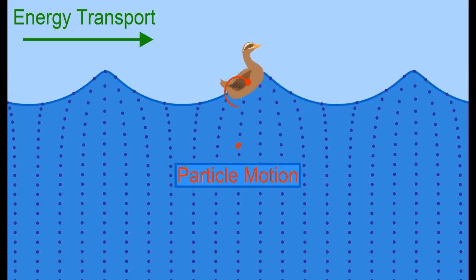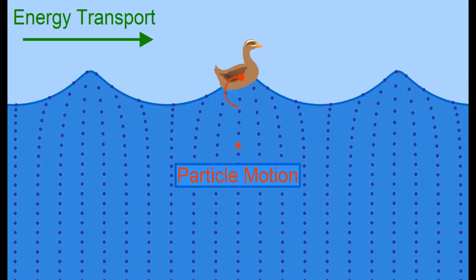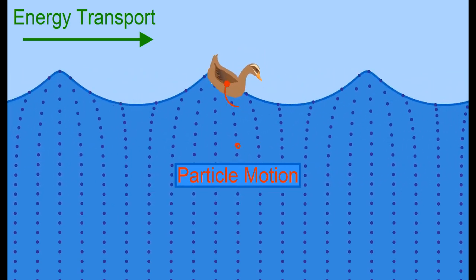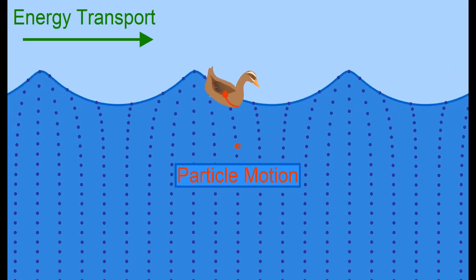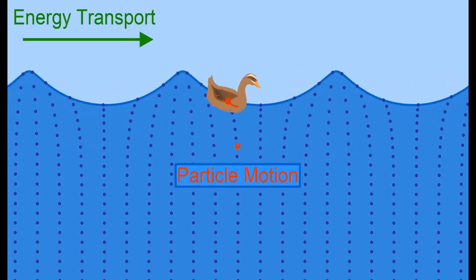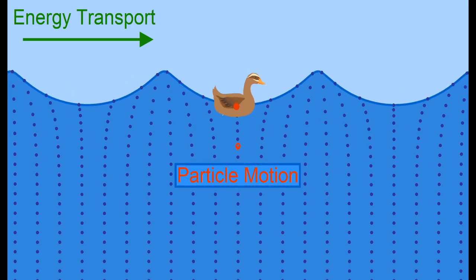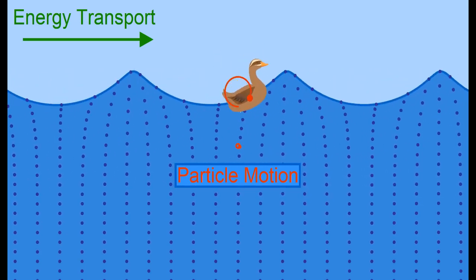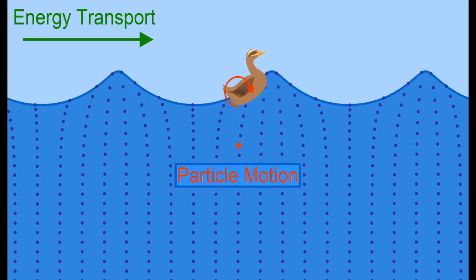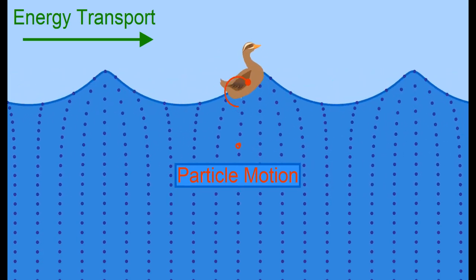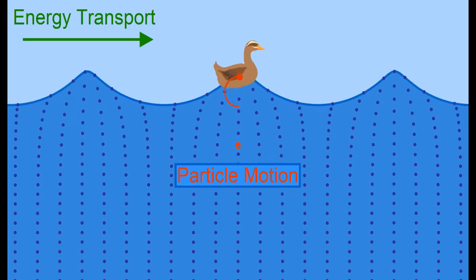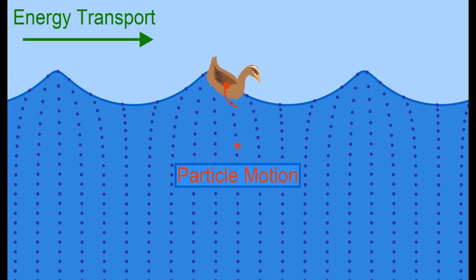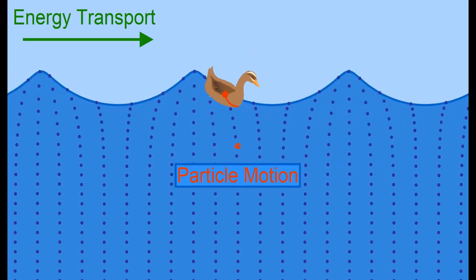If we were to observe a duck at rest on the water, it would merely bob up and down in a somewhat circular fashion as the disturbance moved through the water. The duck always returned to its original position, and it is not transported to the shore because the water on which it rests is not transported to the shore. In a water wave, energy is transported without the transport of matter.